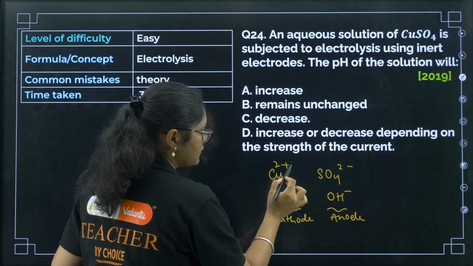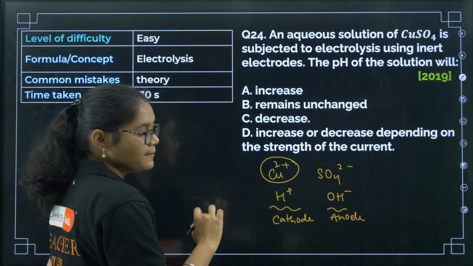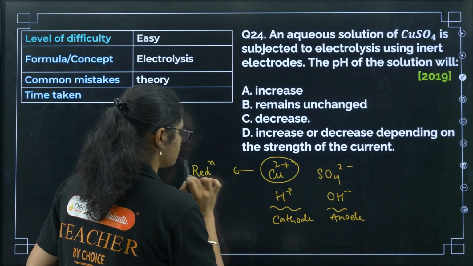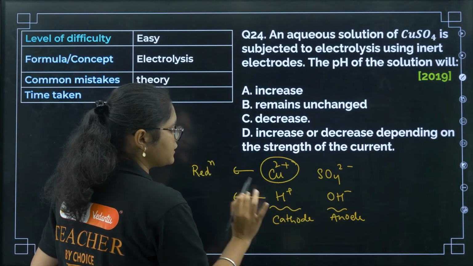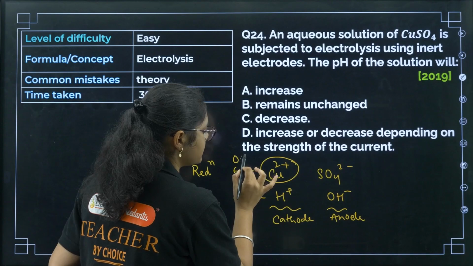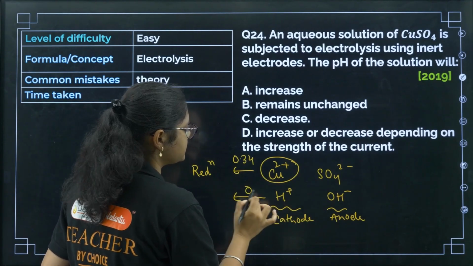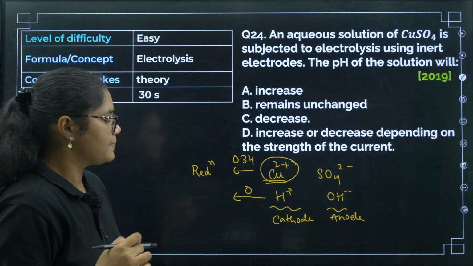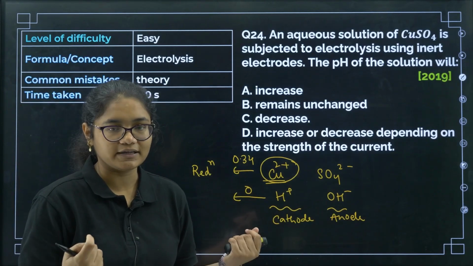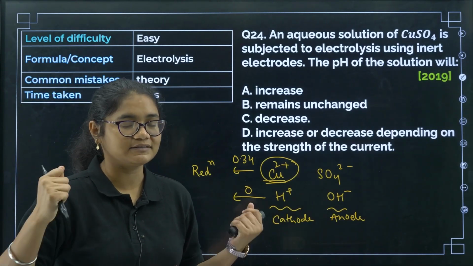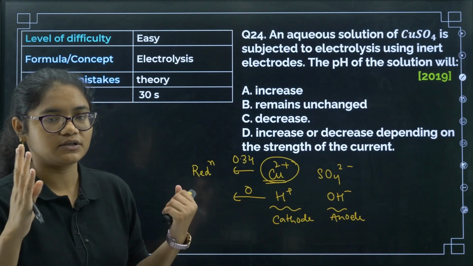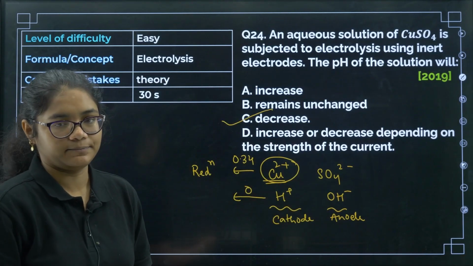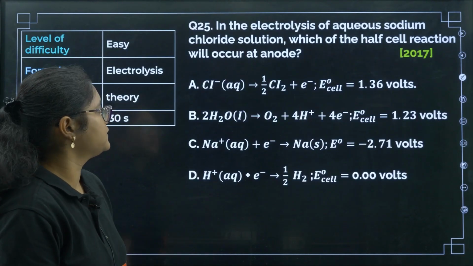Now copper 2 plus is undergoing reduction, and H plus can also undergo reduction. The reduction potential of copper is 0.34 and that of H is 0. So that means copper 2 plus will undergo reduction. That means H plus concentration will increase in the solution, so pH of the solution will decrease. So the correct answer here will be option number C.